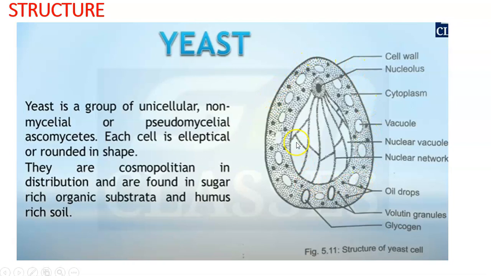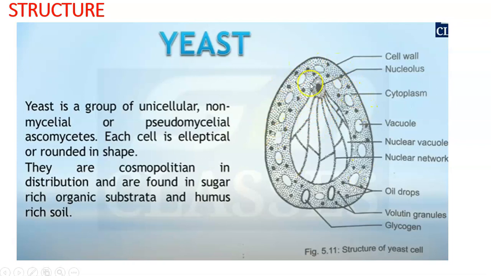In Rhizopus and Mucor, when we saw Zygomycota, we saw that they have proper mycelium. There is an erect mycelium called sporangiophore which bears the sporangium. There is a prostrate mycelium called stolon, and in Rhizopus we saw there are rhizoids as well. So this is not the case in yeast. It is a unicellular fungus.